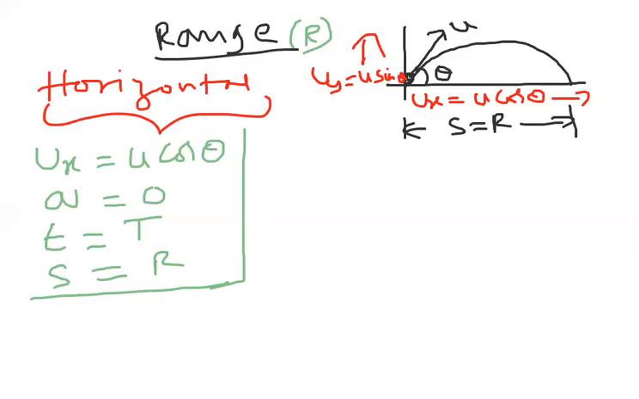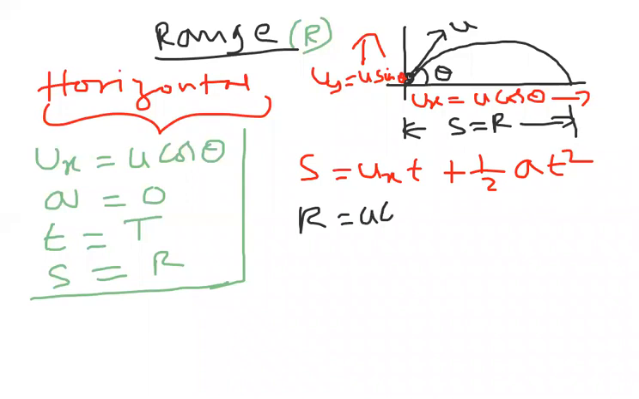Now observe carefully what is going to happen here. I am taking the expression s is equal to uxt plus half at square. So here s is nothing but R, ux is nothing but u cos theta, t is nothing but capital T. But acceleration is 0. Observe carefully, this acceleration value is 0, because it is in the horizontal direction.